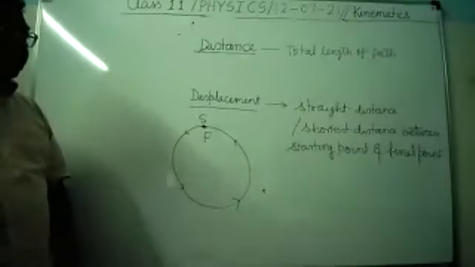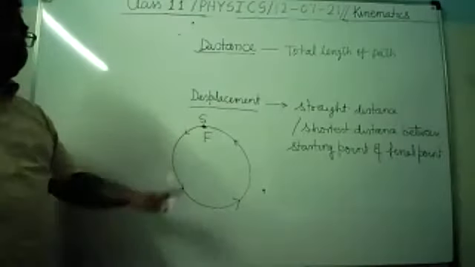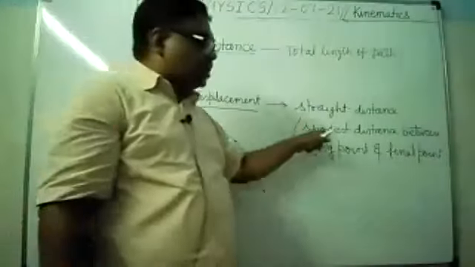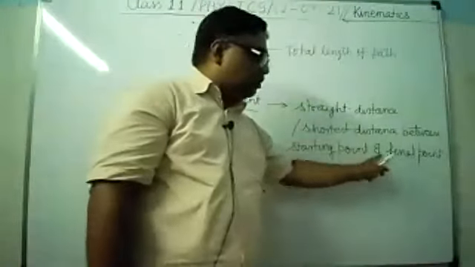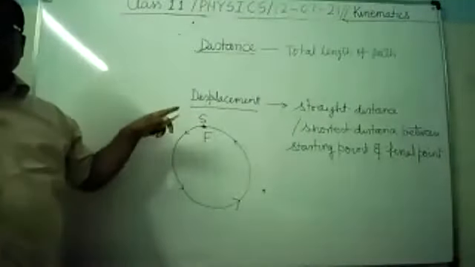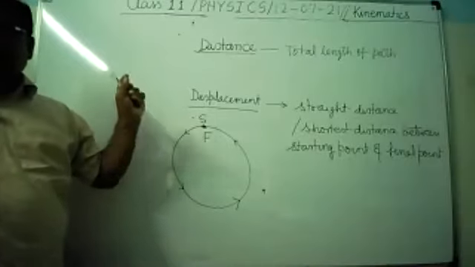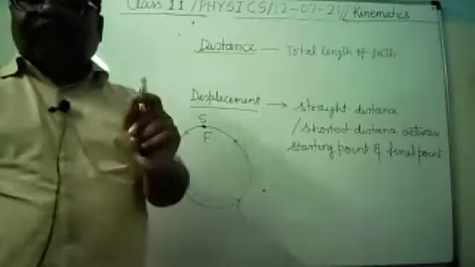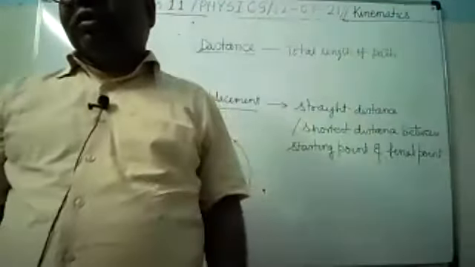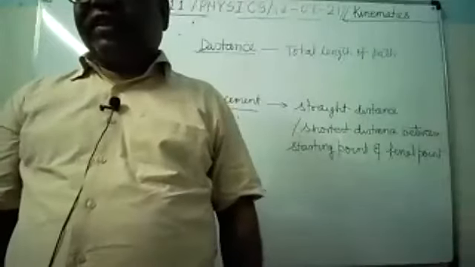Is it clear? But if I ask what is displacement, then you will find, since displacement is the straight distance between starting point and final point, here starting and final points are coinciding. Therefore, what is the straight distance between them? That will be 0. And therefore, here displacement is 0. But the distance covered is equal to the circumference.